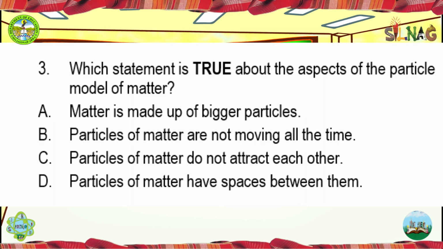Question number 3. Which statement is true about aspects of the particle model of matter? A. Matter is made up of bigger particles. B. Particles of matter are not moving all the time. C. Particles of matter do not attract each other. D. Particles of matter have spaces between them.